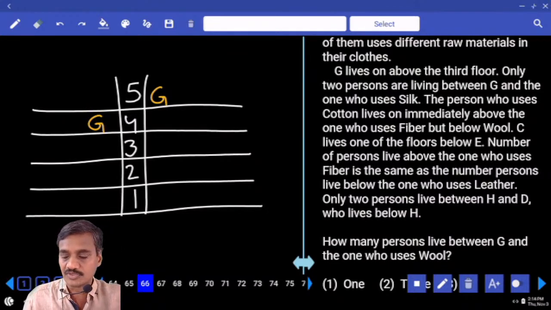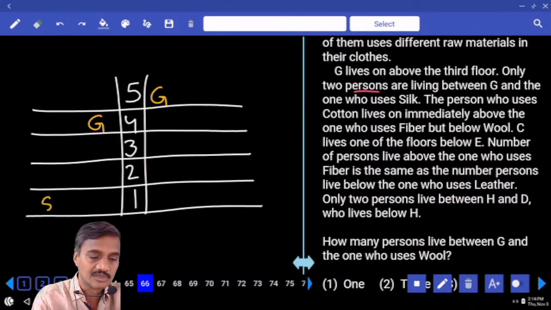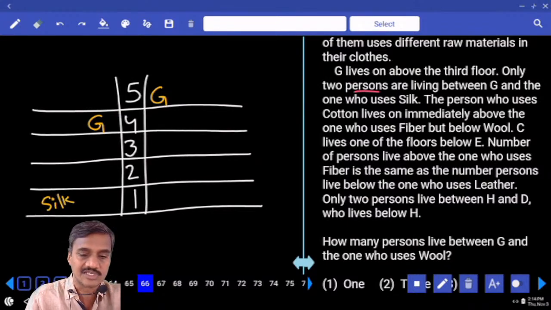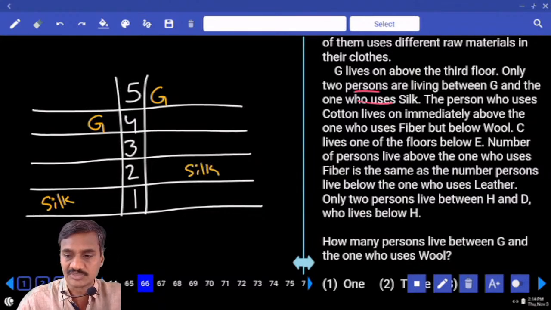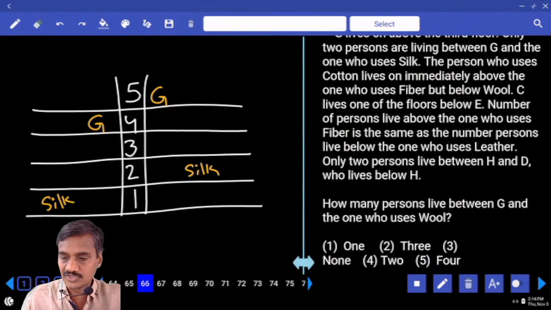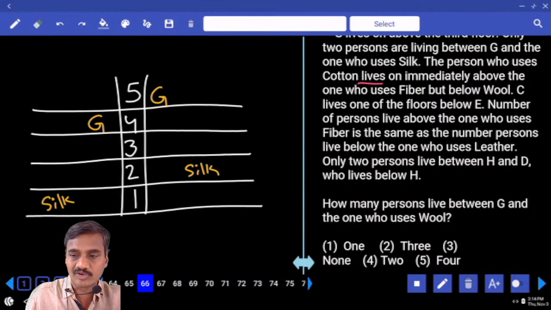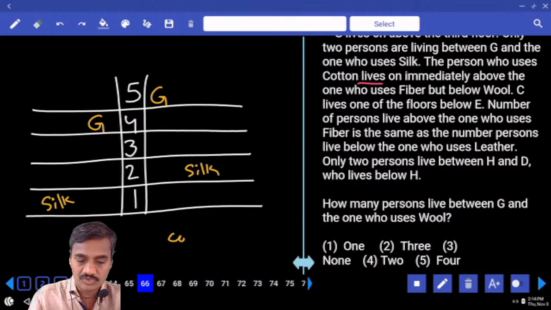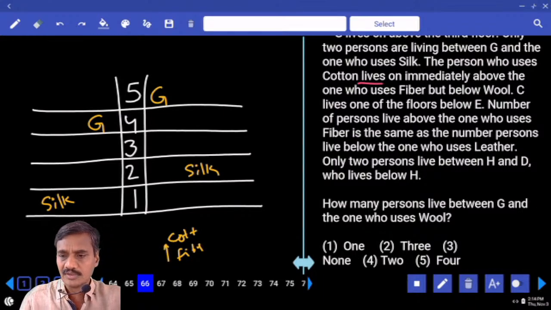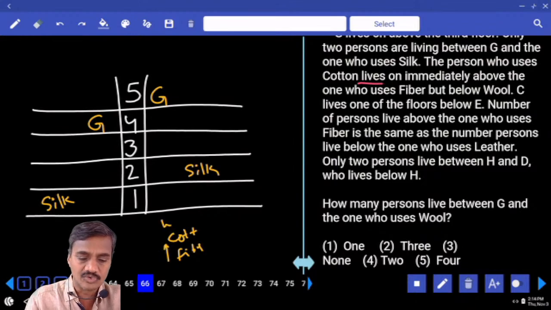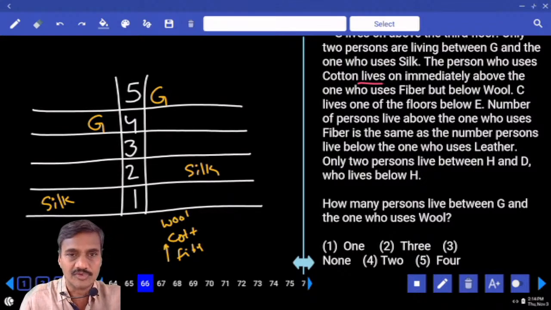G lives above the 4th floor and there are only 2 persons between G and the one who uses silk. Between G and the one who uses silk there must be exactly 2. And the person who uses cotton lives immediately above fiber. Now the one who uses cotton lives immediately above this fiber. That means both these two must be together, and below the one who uses wool. That means wool, cotton and fiber.